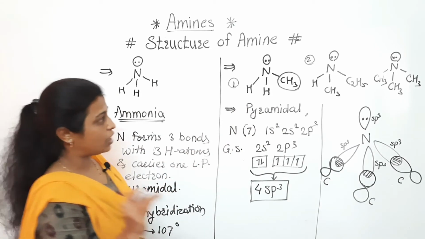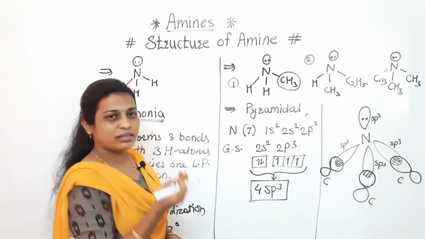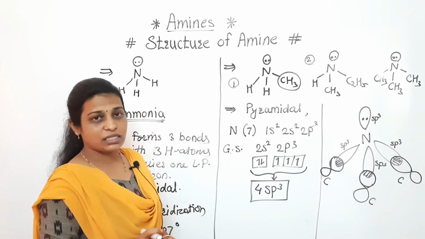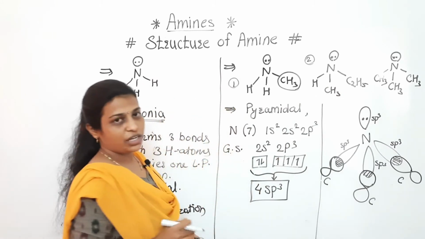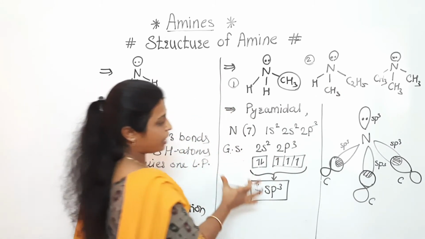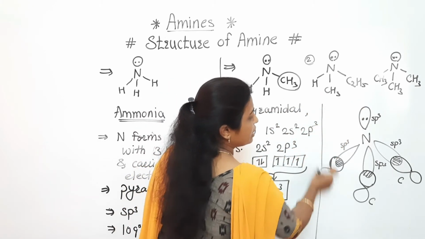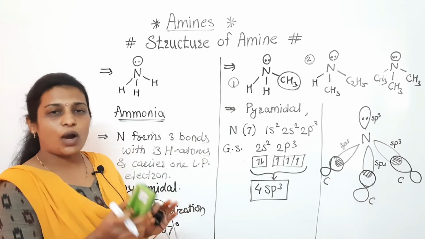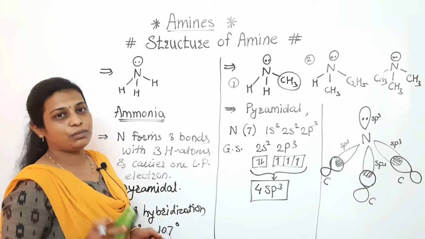Hope everyone understood this type of amines. Why am I saying this type? Because there are different types of amines, a classification part: primary, secondary and tertiary amine. That we will discuss in the next lecture. But right now you should know the structure if 1 hydrogen is replaced or 2 hydrogens are replaced. Here we have completed how the hybridization will be; what remains is the bond angle.